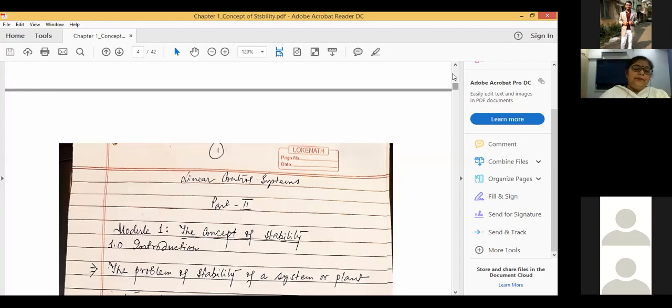Reasonable means the input should not be unbounded in nature, right? If the input is unbounded, then we cannot predict the behavior of the system in any way. Try to understand this concept intuitively.